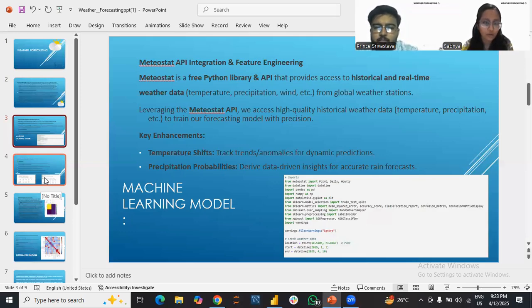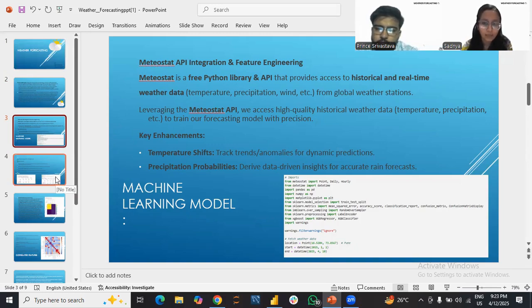Talking about feature engineering: to make the raw data into a more usable format, we use feature engineering. Some key transformations include creating the forecast target, the next day's weather, and adding time-based features such as month, day, year, day of year, and season. We introduced monsoon flags for June to September and calculated the normalized precipitation probability also. These steps help the model learn the underlying patterns more effectively.